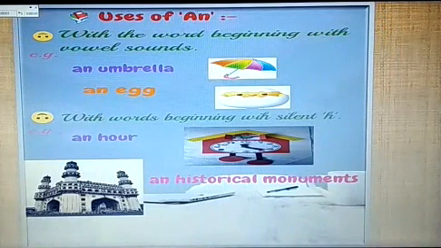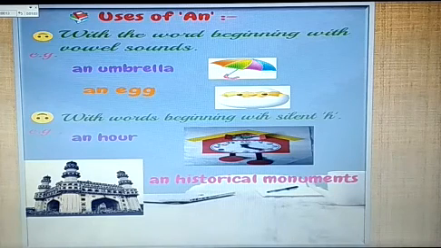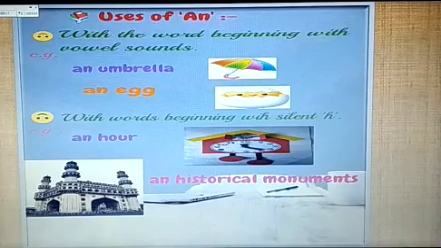Second, use of an. An is used with the word beginning with a vowel sound. For example, an umbrella, an egg. An is also used with the word beginning with a silent H. For example, an hour, an historical moment.